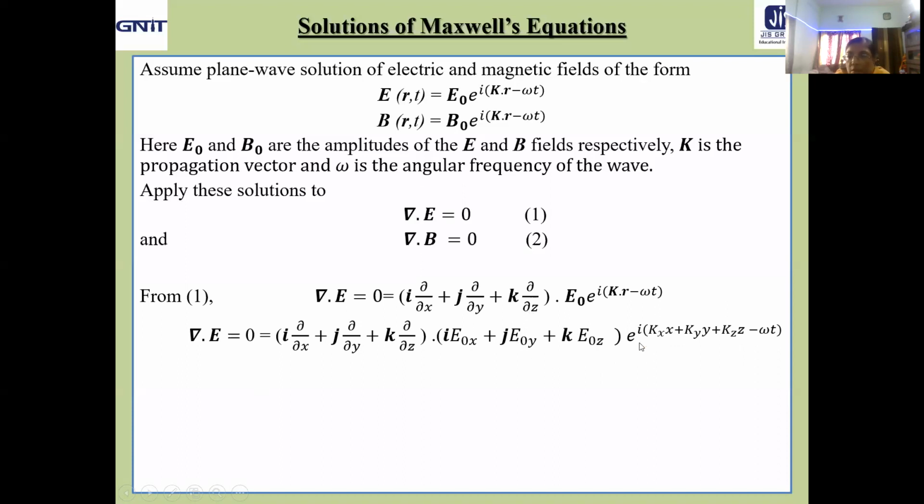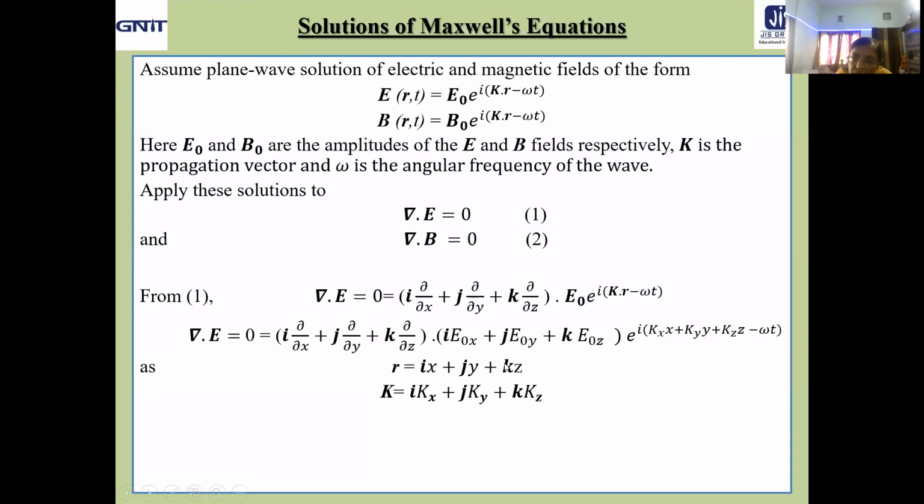Now e to the power i. Look here: kx x plus ky y plus kz z. That means k dot r. Because we know r is represented as, what is r? The position vector of any point in the electromagnetic field. So r equal to i x plus j y plus k z. And what about k? The propagation vector is written as i kx plus j ky plus k kz.